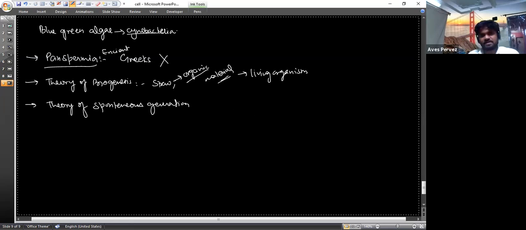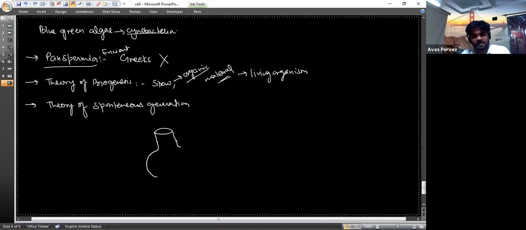Okay, the theory of spontaneous generation said that the cell arises from the pre-existing cells. Means a cell must have its origin from a pre-existing cell. An experiment was done by that scientist, and he put some substance, some killed microbes, in an airtight container. He first boiled this one in an airtight container, and he took two containers.